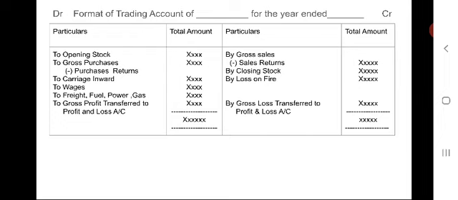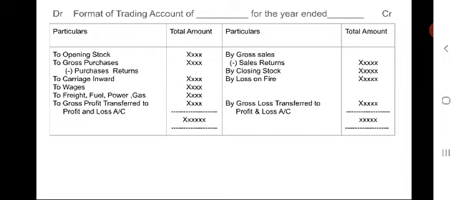To opening stock, to gross purchases. From this, as I explained earlier, we have to deduct purchase returns, samples, goods taken by the owner. Net purchases are to be shown in the total column.